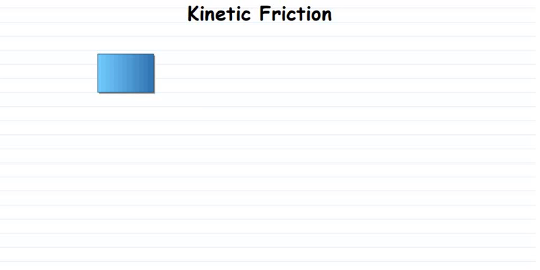Okay, so today we'll discuss kinetic friction. So, what is kinetic friction? Suppose we have a block of mass m, kept on a surface where mu s is given, that is the coefficient of static friction. The maximum value of friction force for which the block will not move will be Fs less than or equal to mu s n.